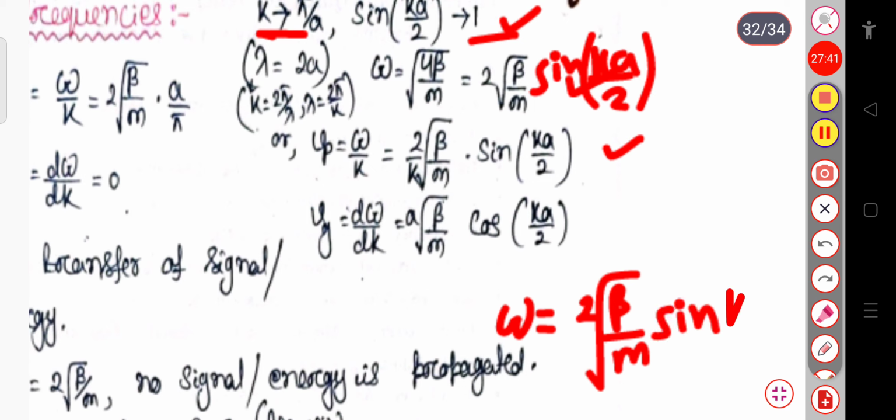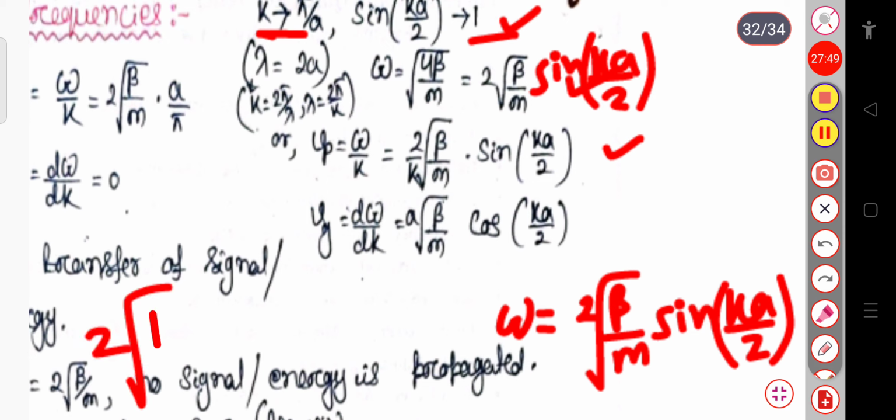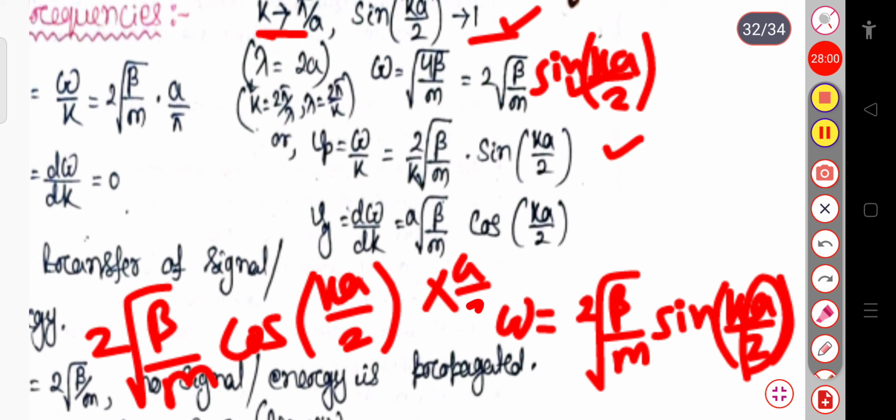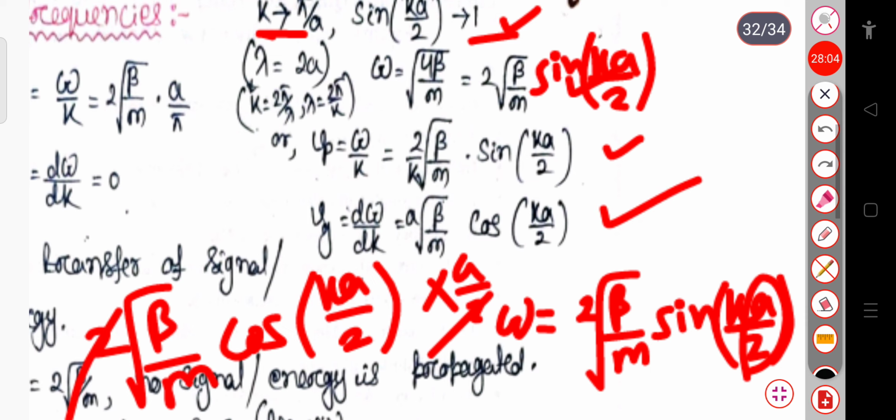So if I take d omega by dk, this will be 2 into root of beta by m, cos ka by 2, into the derivative with respect to k, where we are considering another term, a by 2. So these two get cancelled, and this will be the value of Vg, that is the group velocity.